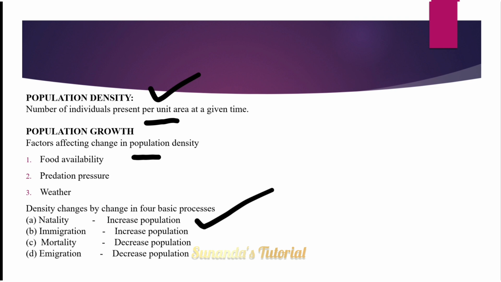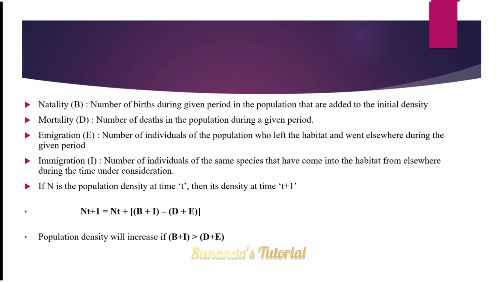Then mortality means decrease in population. So by a decrease in population, density changes. Then emigration means when some organisms exit from a population. Okay. So on the basis of that, the population density can be changed.